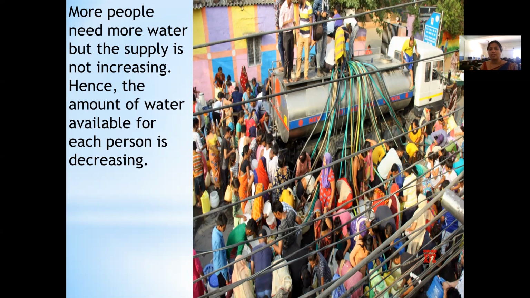But the supply is not increasing. Yes, though we are increasing in population, we are increasing in number of human beings on the land, the water is not increasing. The water is still the same, or rather it is reducing, but the population is increasing. Hence, the amount of water available for each person is decreasing.